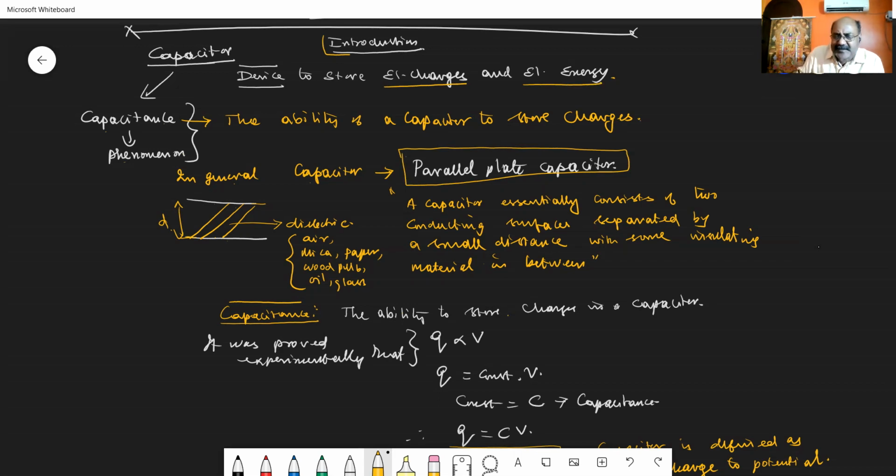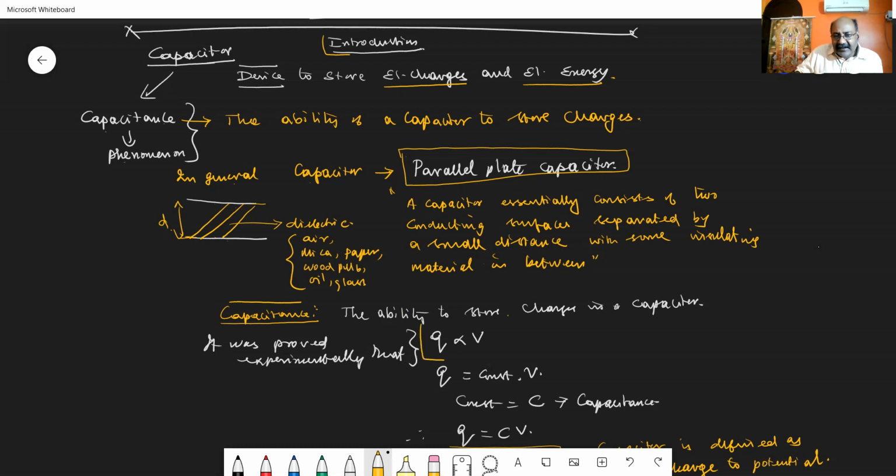But it was proved experimentally that in a capacitor or in a conductor, the charge given to it is directly proportional to the potential developed in it. As you give more and more charge to the conductor, the potential in it goes on increasing.